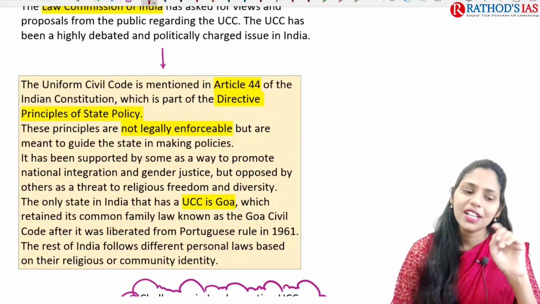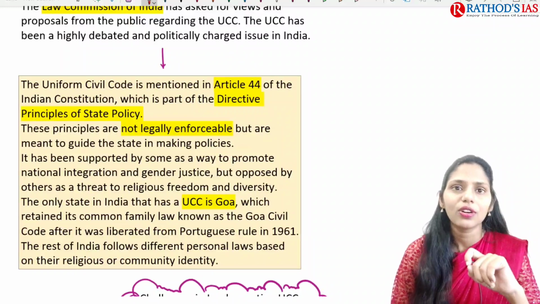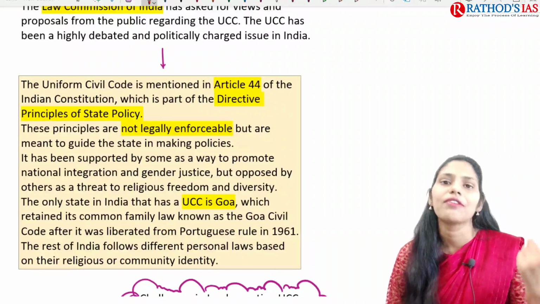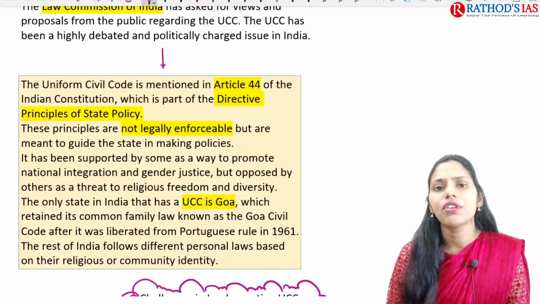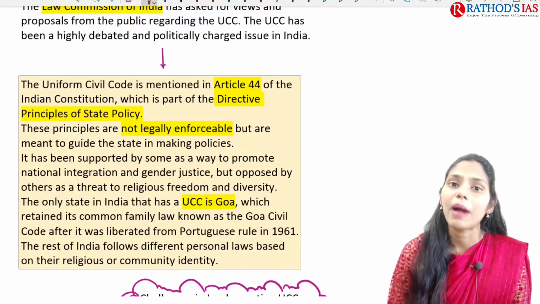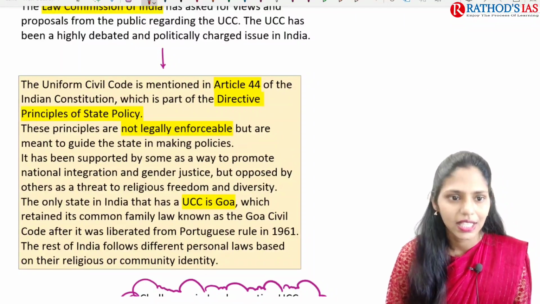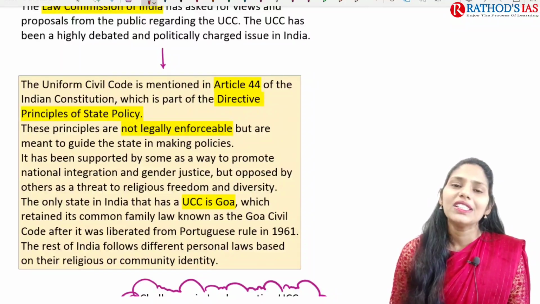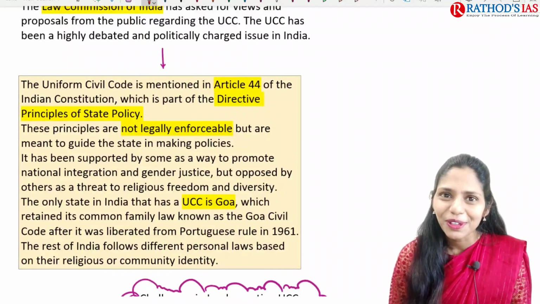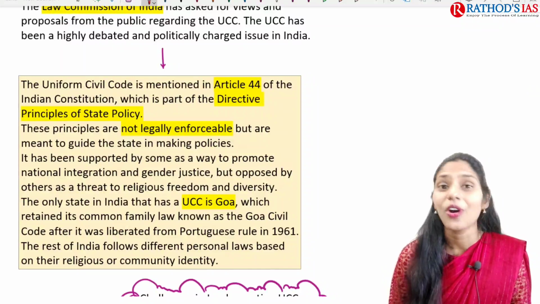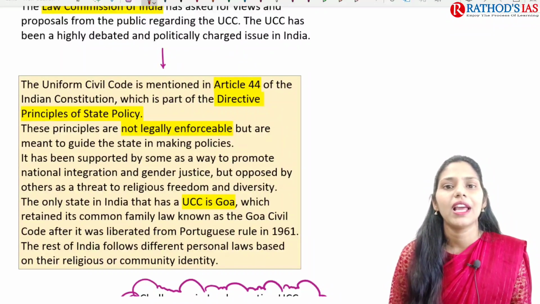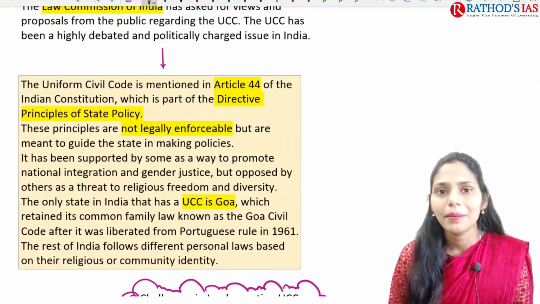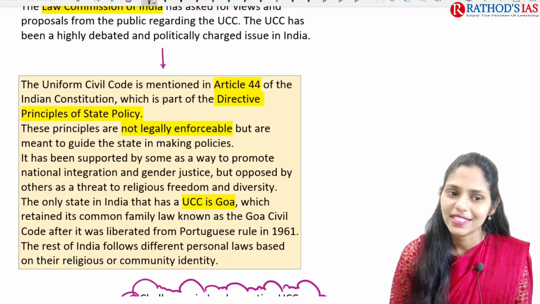So if there is a question like, is UCC present in our constitution, yes or no? Yes, of course, and this statement will be correct because Article 44 of our Indian Constitution talks about UCC. And whether these DPSP are enforceable or not, they are not enforceable. But these DPSP will be helpful for the state while making programs and policies.